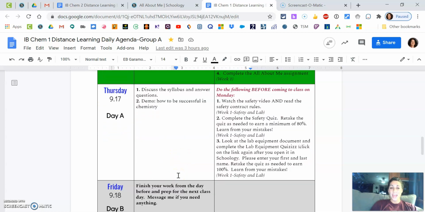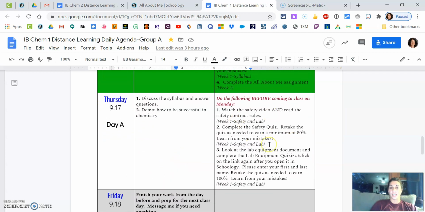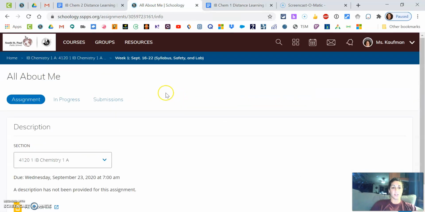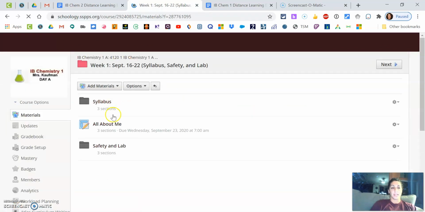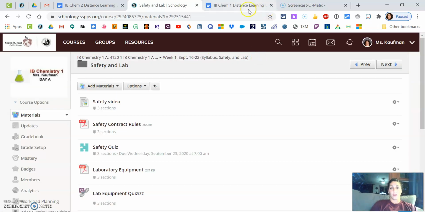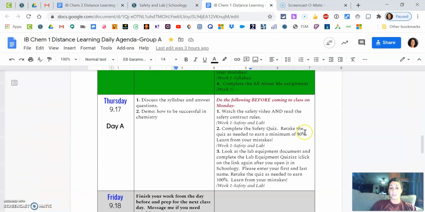All right, so then I have on the Thursday assignment homework side, and it says to do these things before class on Monday. So here's some safety and lab equipment prep. So if I go back to my week 1, it says that these are in the safety and lab folder. All right, so first thing it says to do is watch the safety video and read the safety contract rules.